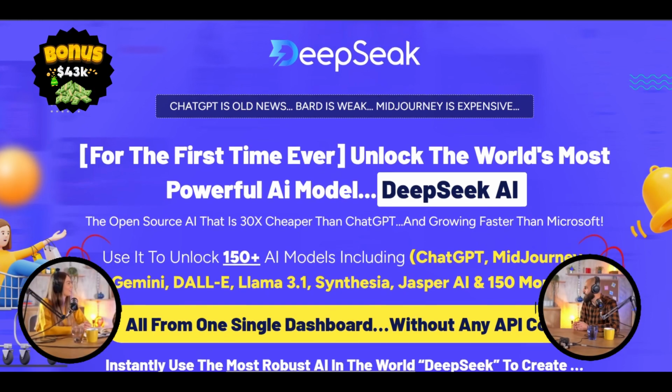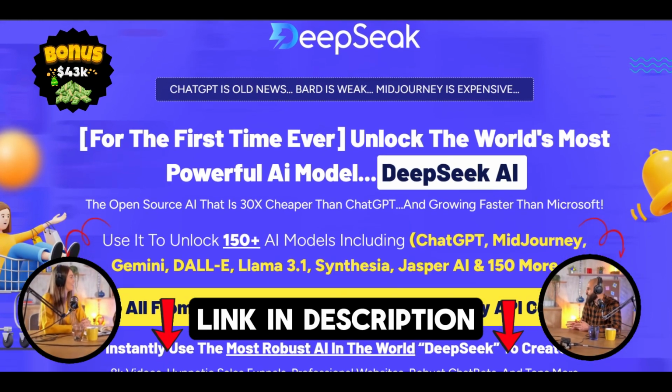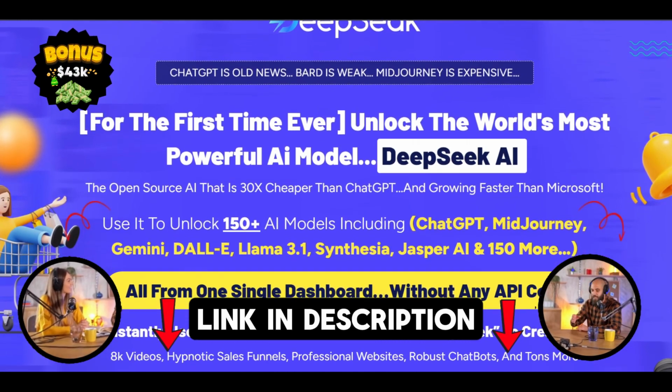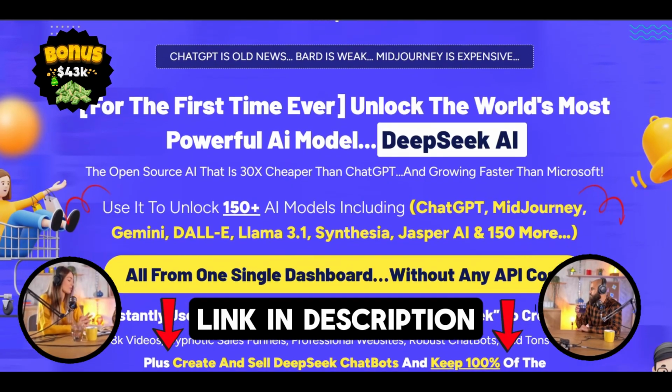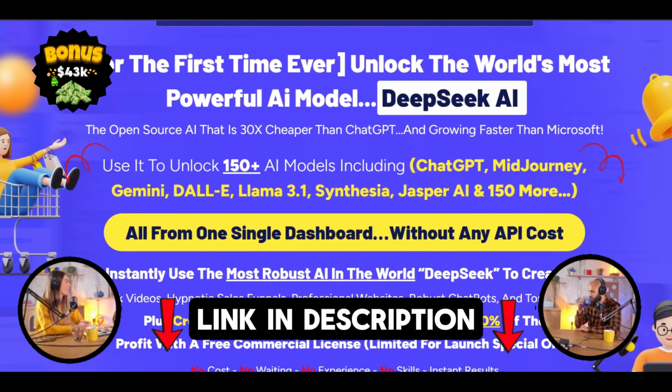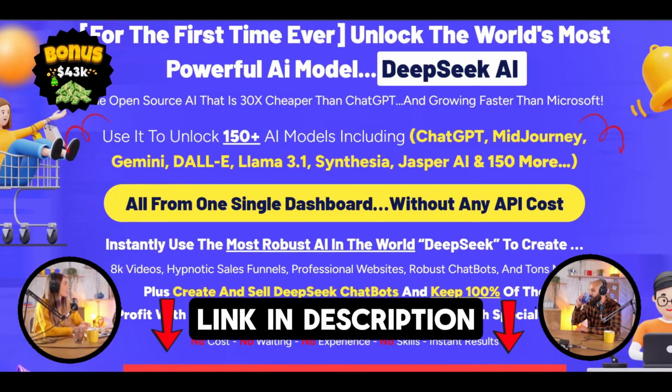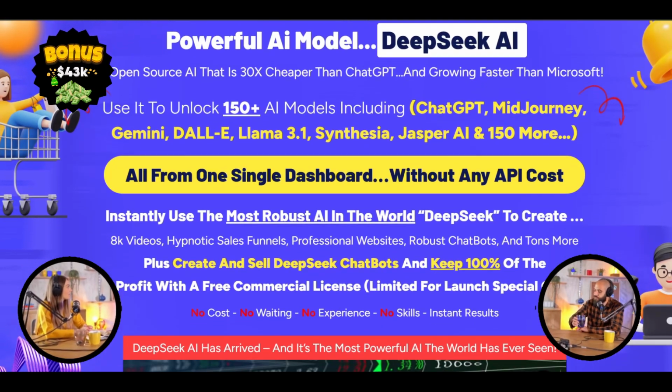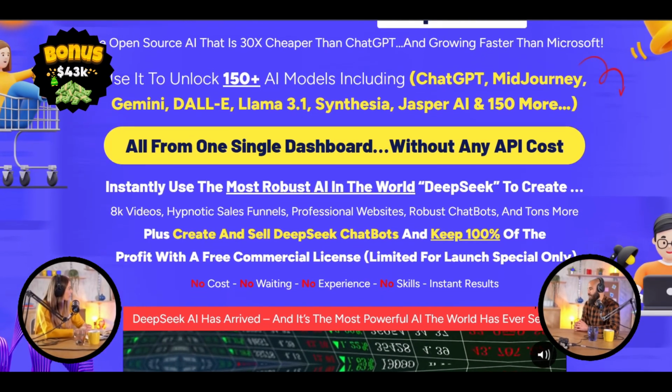Okay, have you guys heard about DeepSeek? I mean, it's like everywhere right now. Yeah, it's definitely making some waves. And for good reason, right? I mean, they're making some seriously big, bold claims: 30 times faster and cheaper than ChatGPT. Yeah, I saw that.